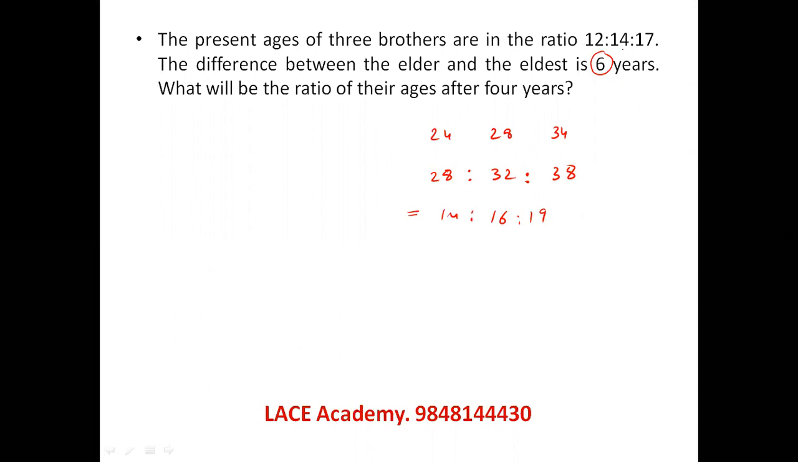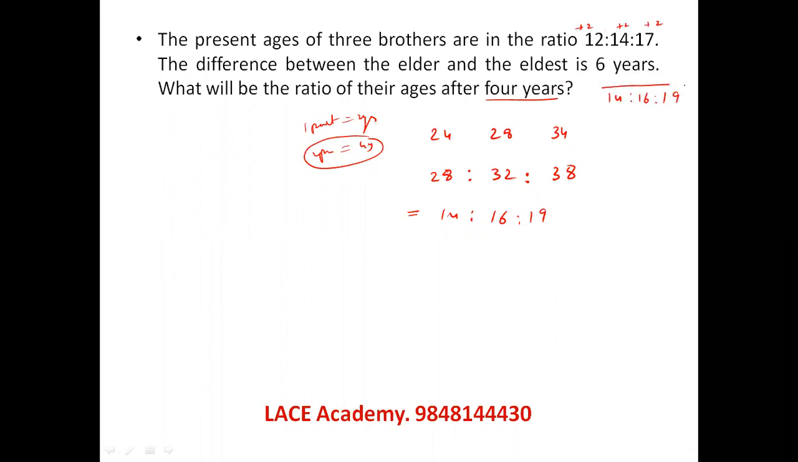I think you got here the 3 parts difference of the ratio is given as 6 years. So each part of the ratio is equal to 2 years. So their original ages are 24, 28, 34. After 4 years, their ages are 28, 32, 38. Or you can directly do one more possibility. Because every part of the ratio is equal to 2 years, if 4 years later we have to find, 2 years is 1 part, so 4 years is 2 parts increase. So simply for making everybody increase by 4 years, add 2 parts to every person. You get the answer 14, 16, 19. That actually reduces your calculation also.